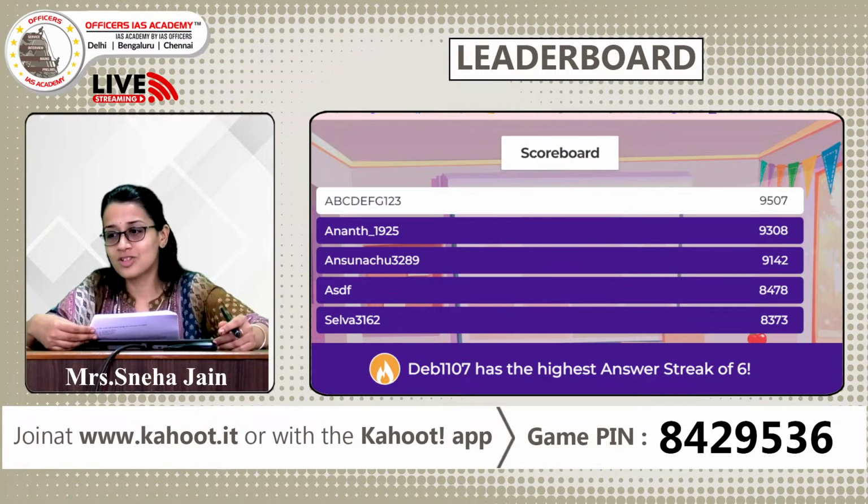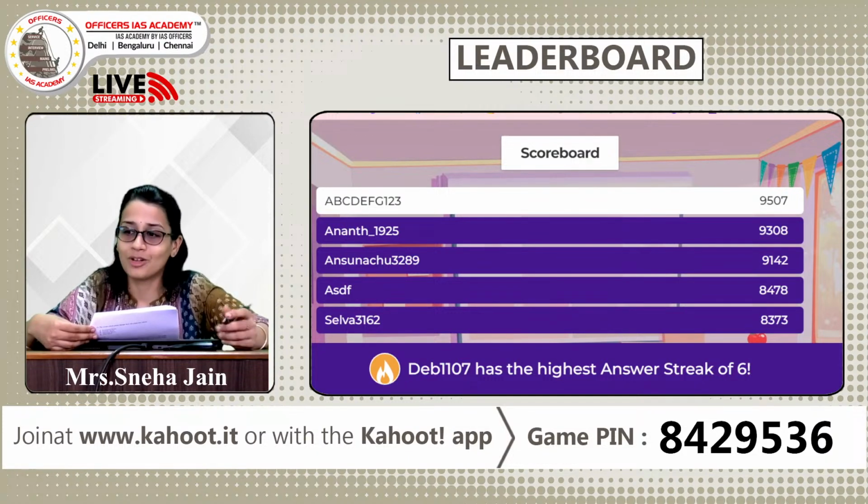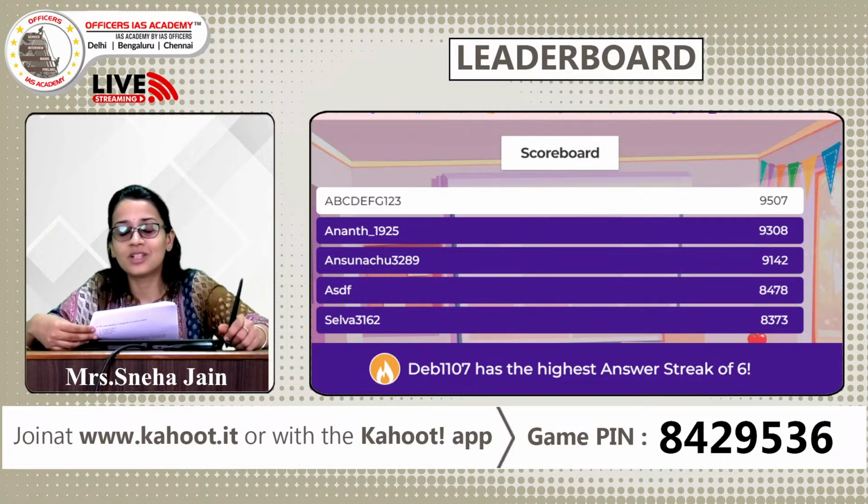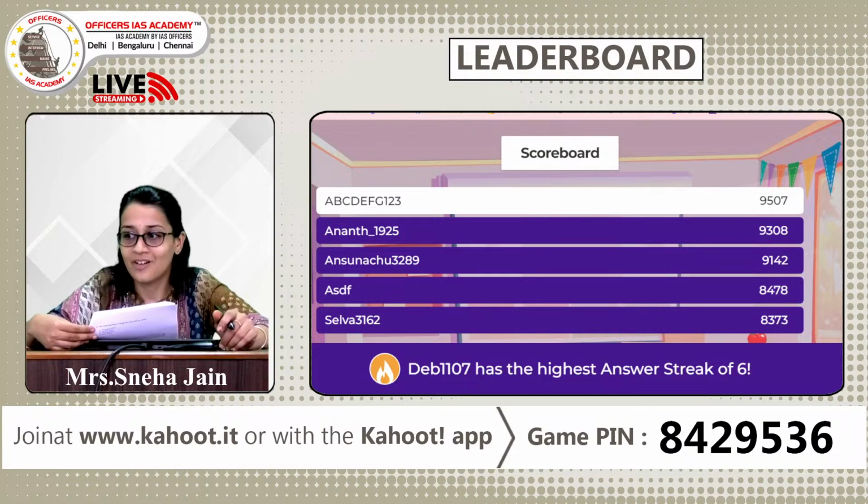Oh, there's no change. So ABCD has retained his scoreboard with 9507, Anant, but I'm very sure all these people have got this question wrong. Anant, Ansunachu, okay. So Deb, you have the highest streak. You have got 6 questions right in the last. So you can be watchful of the last question. You can still enter. Alright.